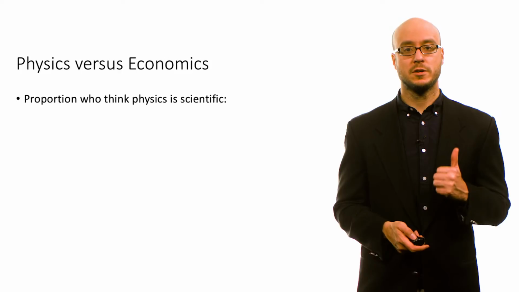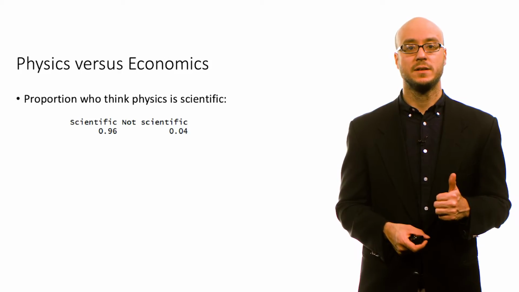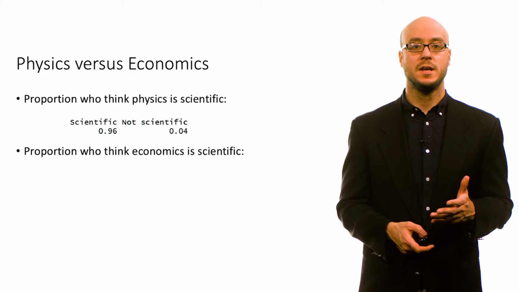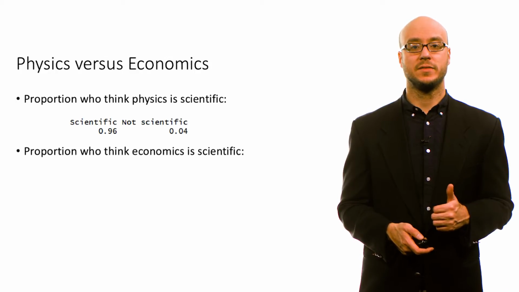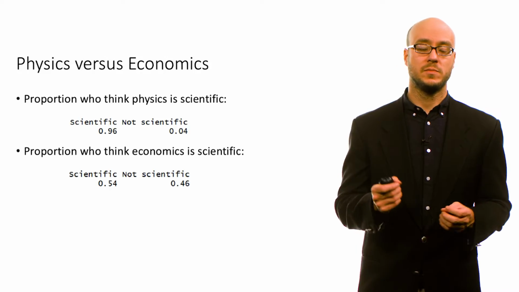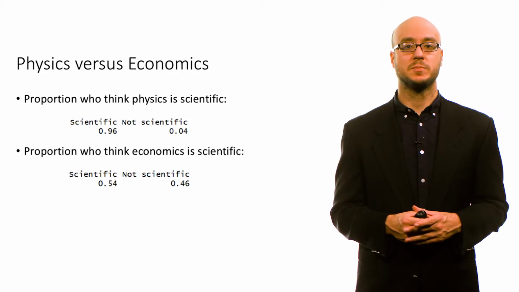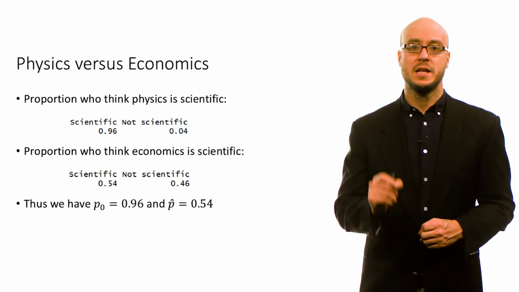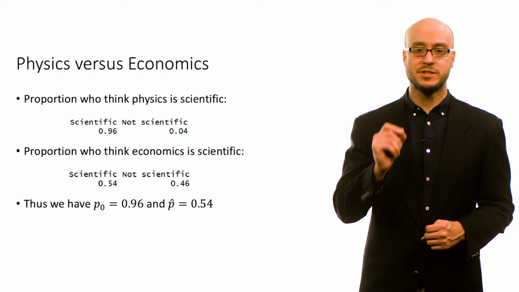So the proportion in our sample who think physics is scientific is about 96%, right? So the sample proportion for physics is 0.96. The proportion who think economics is scientific is about 0.54. So our value of p hat is 0.54. Now for this particular setup, we're going to treat that value of 0.96 as our null, right?